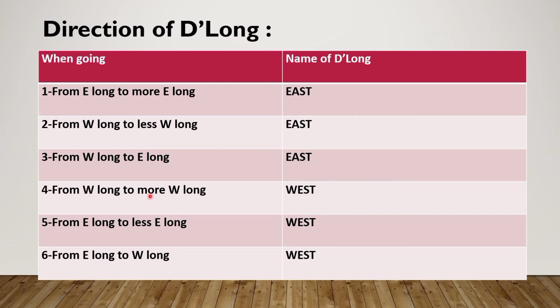And if it is going from west longitude to more west longitude, suppose from 40-degree west to 50-degree west, it is going towards more west, so the final answer will be west. And if it is going from east longitude to less east, it is going in the west direction, so the direction will be west. And from east to west, there is no doubt it will be the west direction.